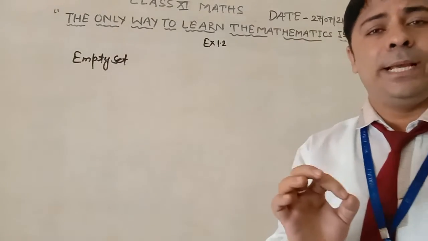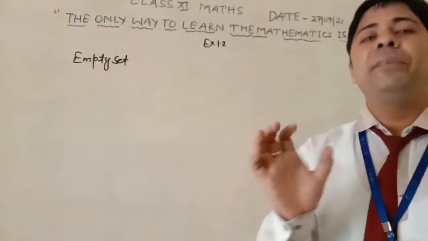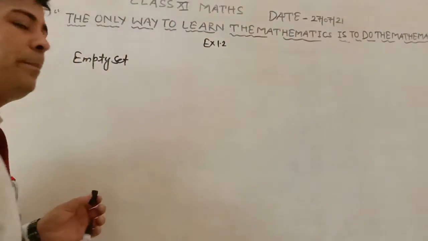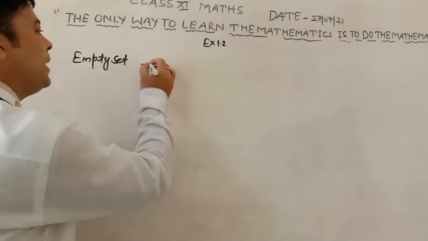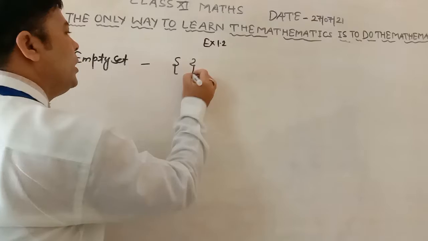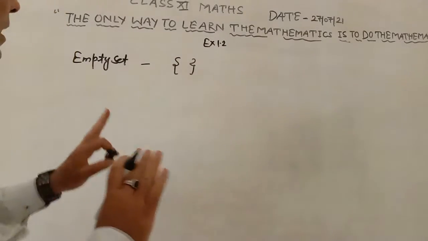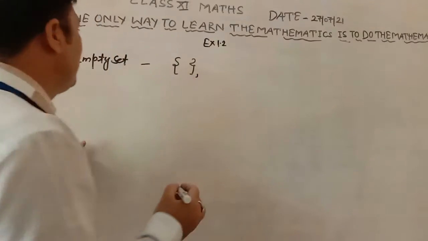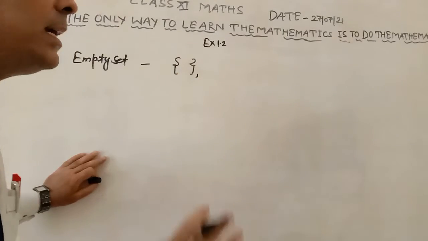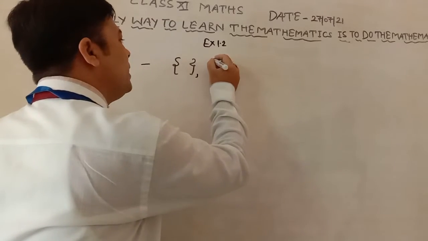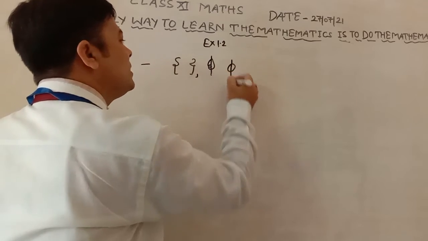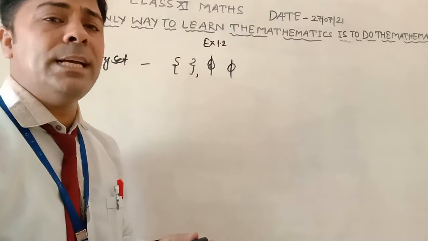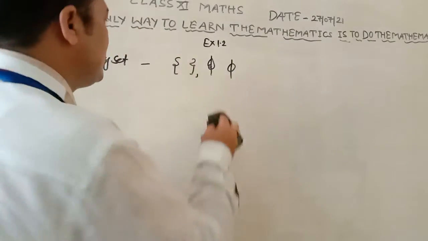The empty set is also known as the null set or void set. These are other names of the empty set. The representation of the empty set is that you only have to write down the brackets, and since there is no element, only the brackets are written. This can also be represented by the letter phi. It is the representation of the empty set.